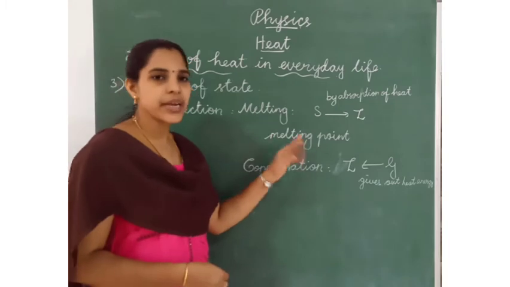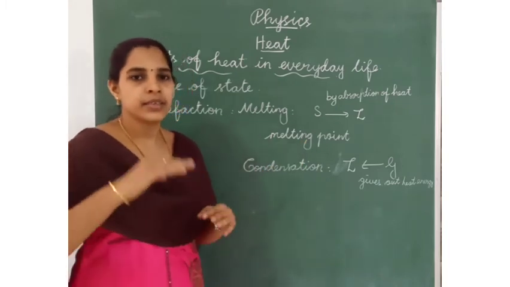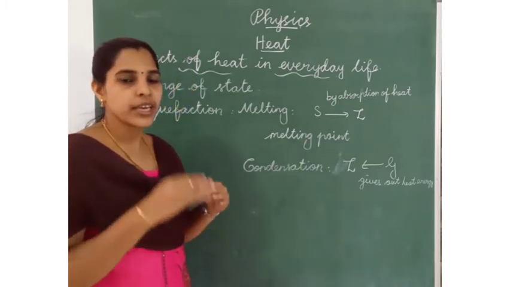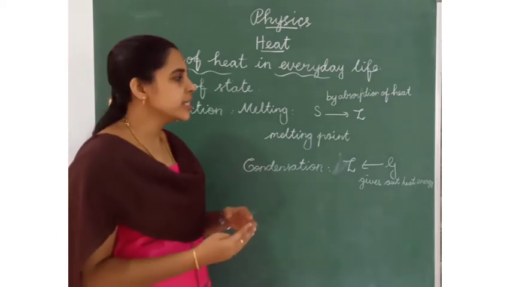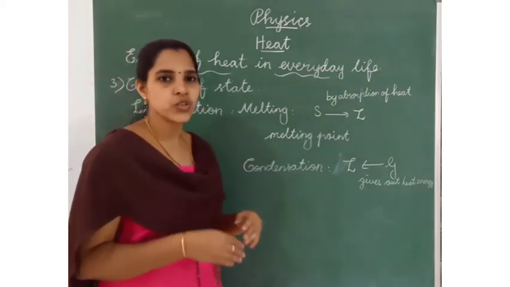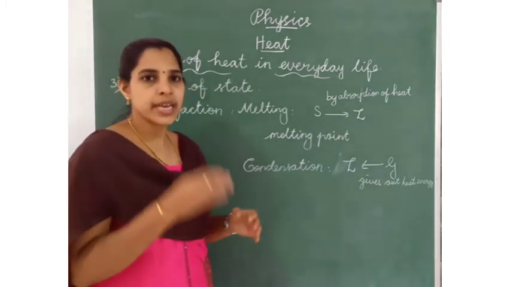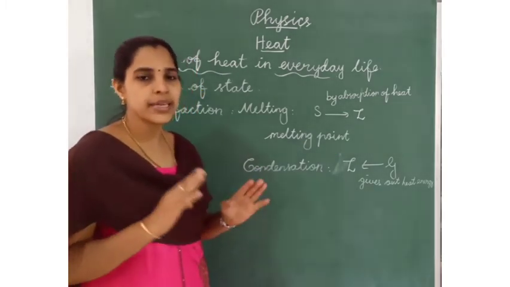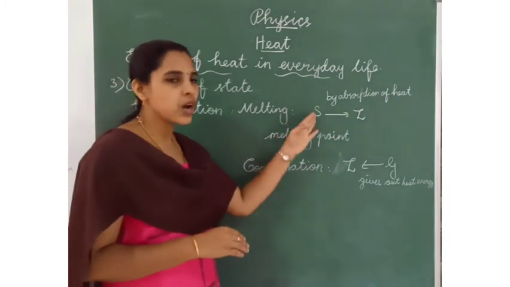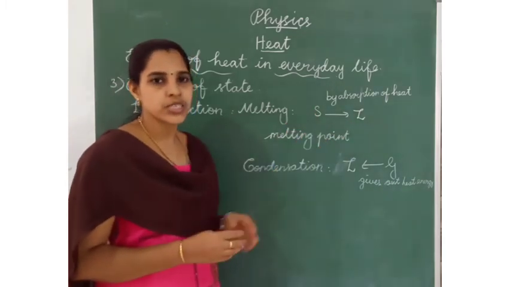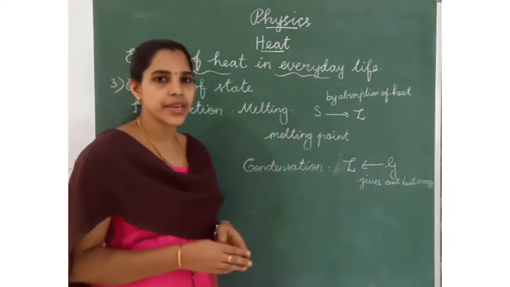This melting happens at a particular temperature. At which temperature does the solid change into liquid? That is called the melting point. The melting point is the temperature at which a solid changes into liquid state by absorption of heat.